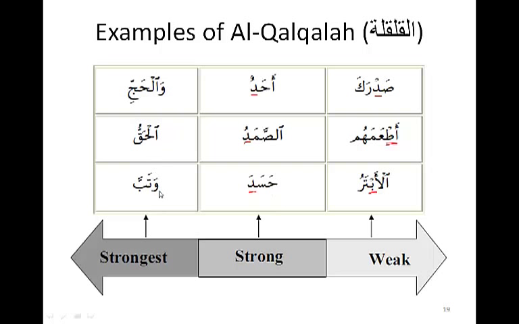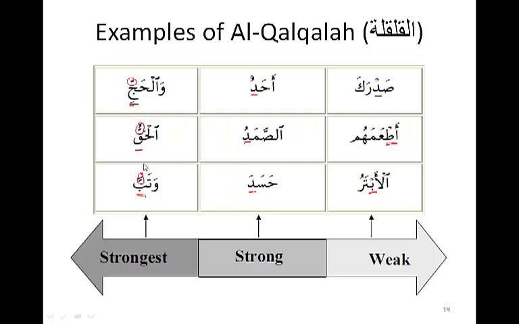And here we have the last category of qalqalah, which is the strongest. Here the letter of qalqalah is at the end of the word, so you have the jim or qaf or ba at the end of the word, and it also has a shadda on it. So there's a shadda, and it's the last letter of the word.